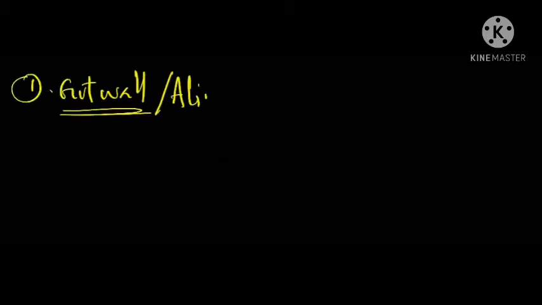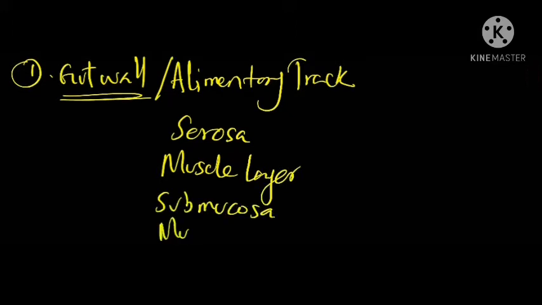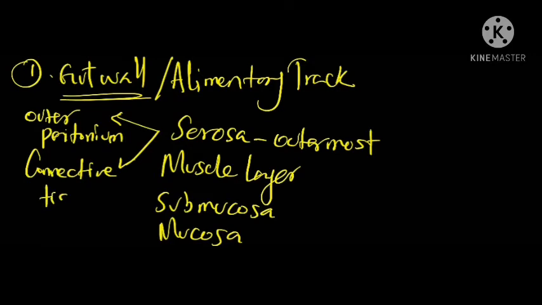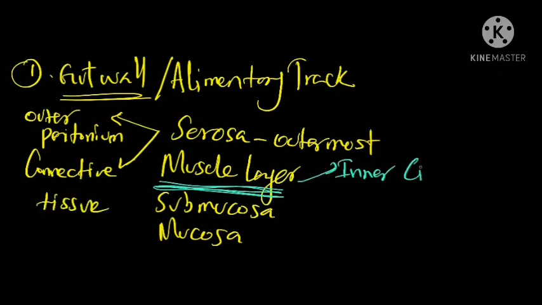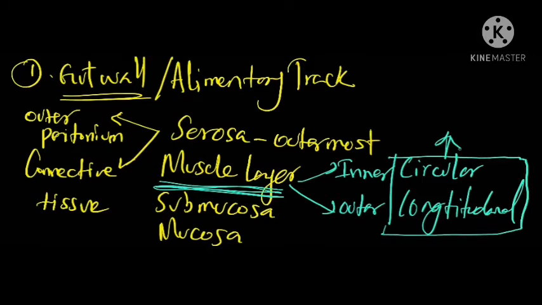The alimentary tract or the gut wall is formed by 4 layers in sequence from outside as follows. The first one serosa, then muscle layer, then submucosa, then mucosa. Where serosa is the outermost layer consisting of 2 layers, outer peritoneum and connective tissues. Next to it is the muscle layer, composed of inner circular and outer longitudinal layers made of smooth muscles.